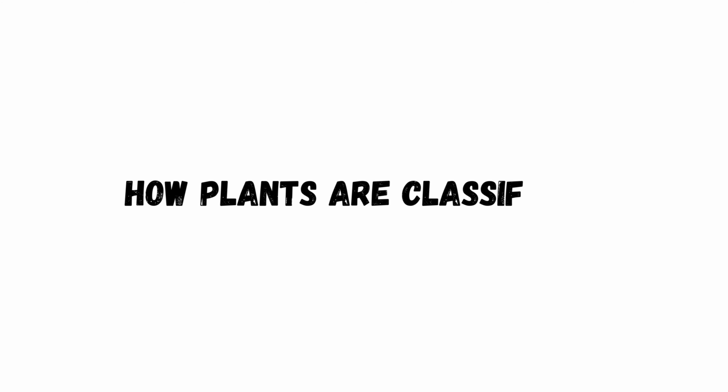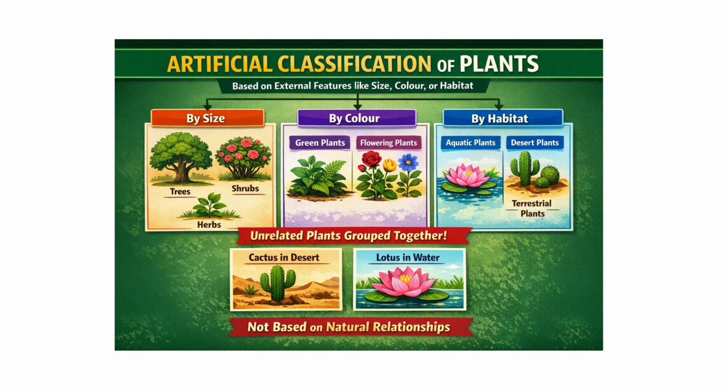Today, we are going to start with chapter 3, which is Plant Kingdom. So before studying plants in detail, we must understand how plants are classified. Earlier, organisms were classified only on the basis of external features like size, color, or habitat. This system was called the artificial classification system, and it often placed unrelated plants together.